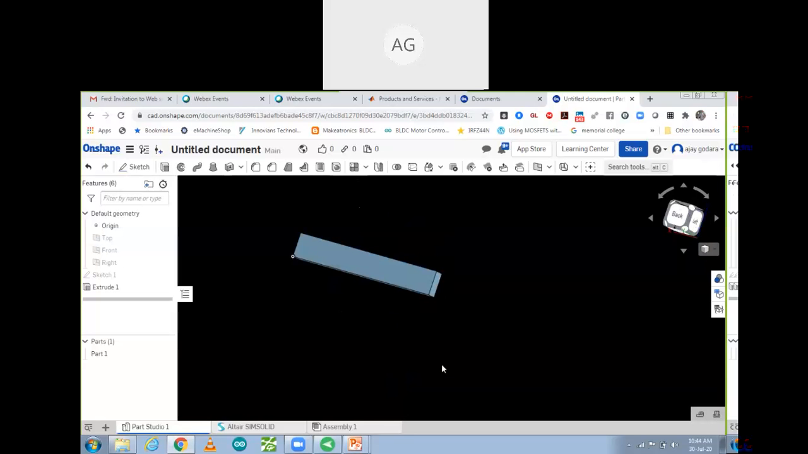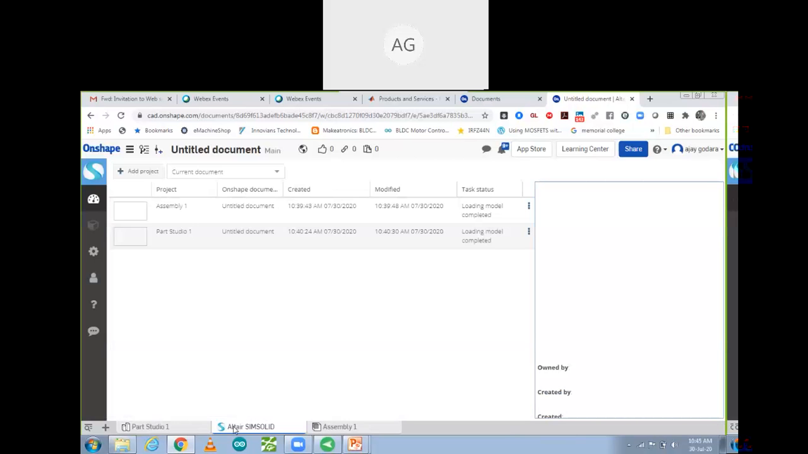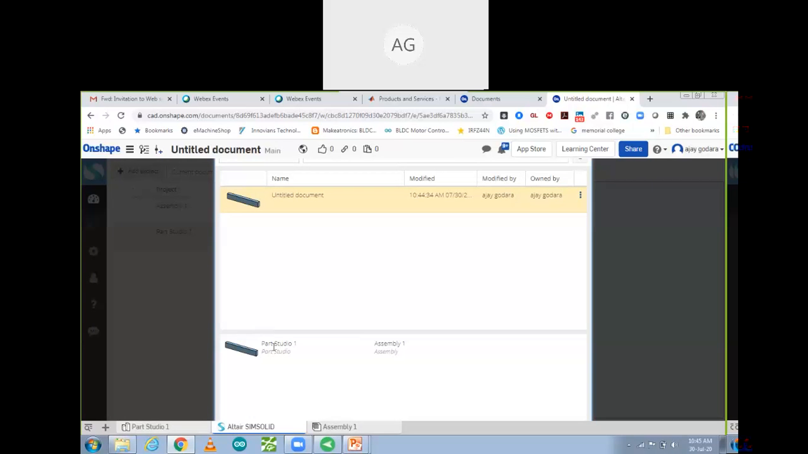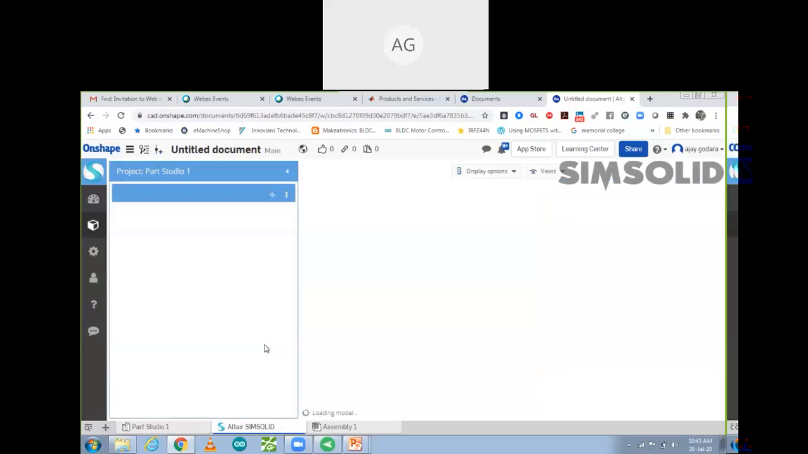So let's go to simulation study. So this one is Altair. Altair SimSolid. Yes. So now we have to add a new project. Select component over here. Part studio. This one is the part. The part will come automatically over here. This one. Let's see. This one is the workspace. So we already added. This one I have open over here. Part studio.